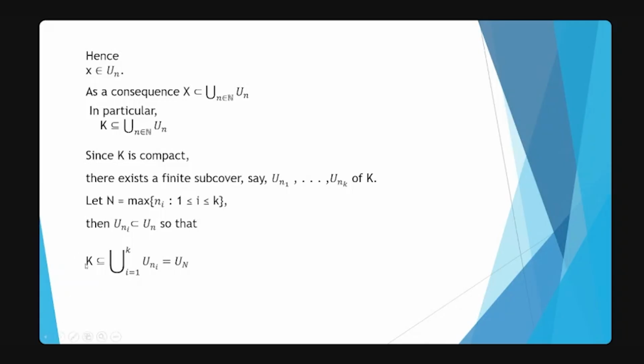That means K is contained in the union of all U_n's. But what is this? This is nothing but U_N, and that is, K is contained in B(x naught, N). That is the definition of a bounded set, and hence we say that the set is bounded. So that proves the result that any compact subset of a metric space is bounded.